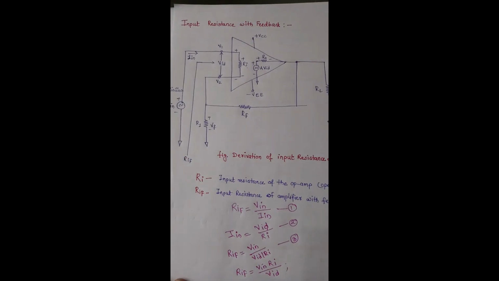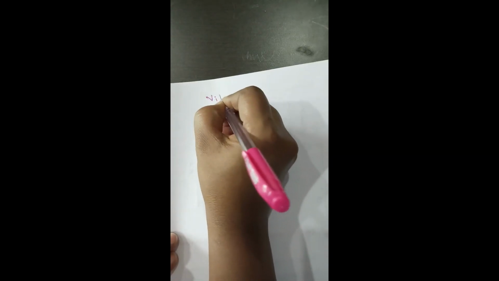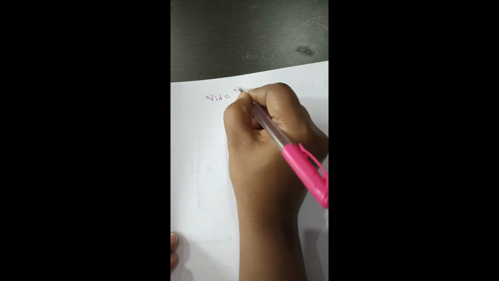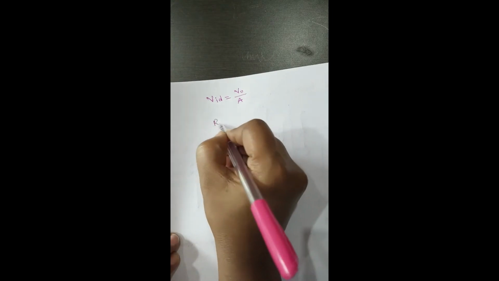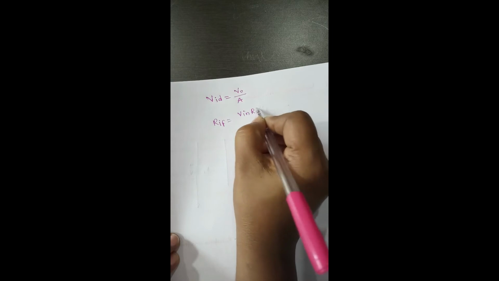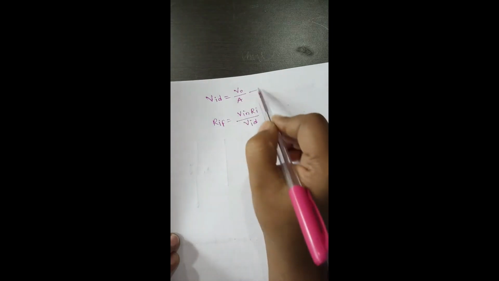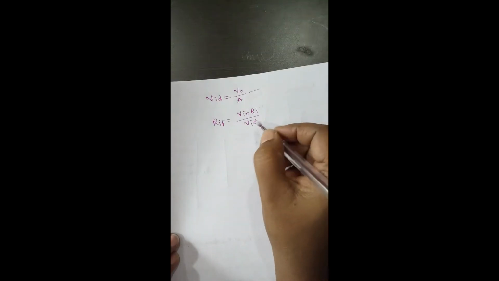So by the definition we can write differential input voltage, that is VID, is nothing but output voltage divided by open loop gain A. Our equation of input resistance with feedback is V in into RI divided by VID, and we are going to substitute for this VID in this equation.